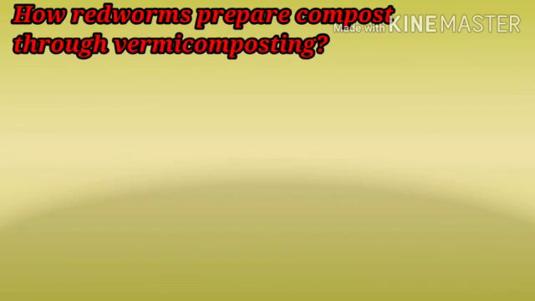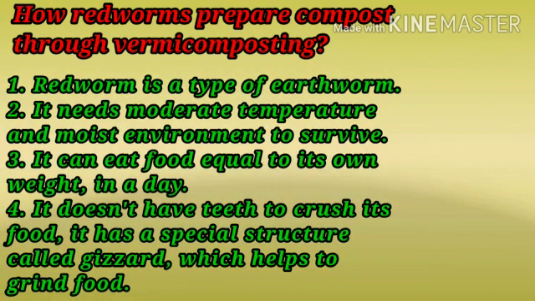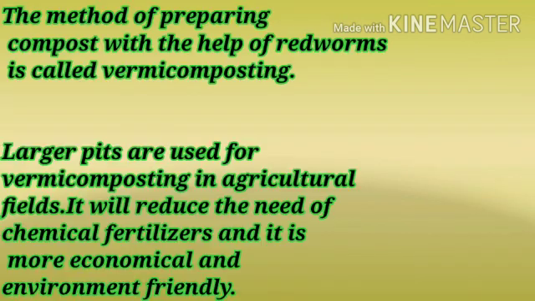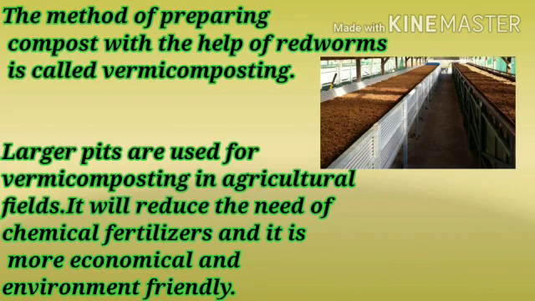Children, now I will explain how redworms prepare compost through vermicomposting. Redworm is a type of earthworm. It needs moderate temperature and a moist environment. In a day, it can eat food equal to its own body weight. The redworm has a special structure called a gizzard, which helps it grind its food. Redworms make compost. The compost prepared with the help of redworms is called vermicompost. Large pits can be used for vermicomposting. This will help to reduce the need for chemical fertilizers in agricultural fields.